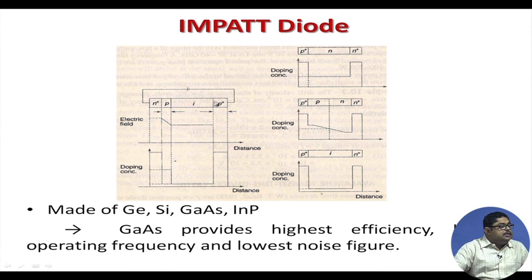So, you see this N plus P junction, then there is an intrinsic region, P. You can also have other varieties like P plus, but there is a p-n junction in all of these. Material you can have germanium, silicon, gallium arsenide, or indium phosphide. Now, GaAs provides the highest efficiency, highest operating frequency and lowest noise figure. So, impact diodes with GaAs are good.